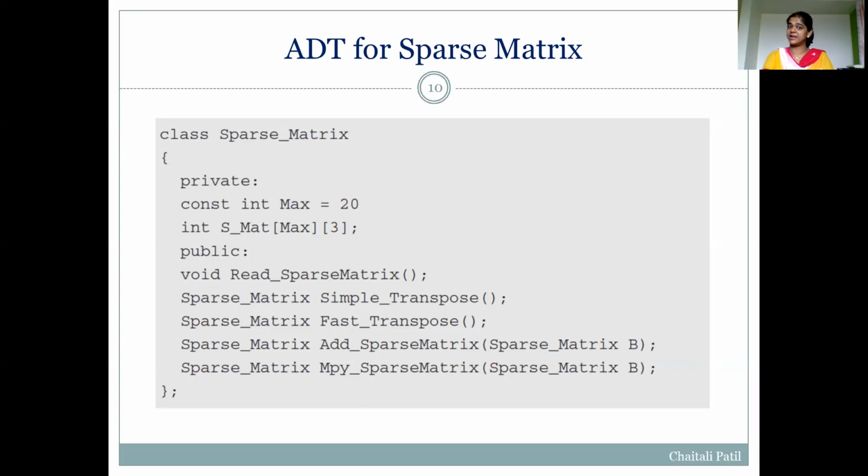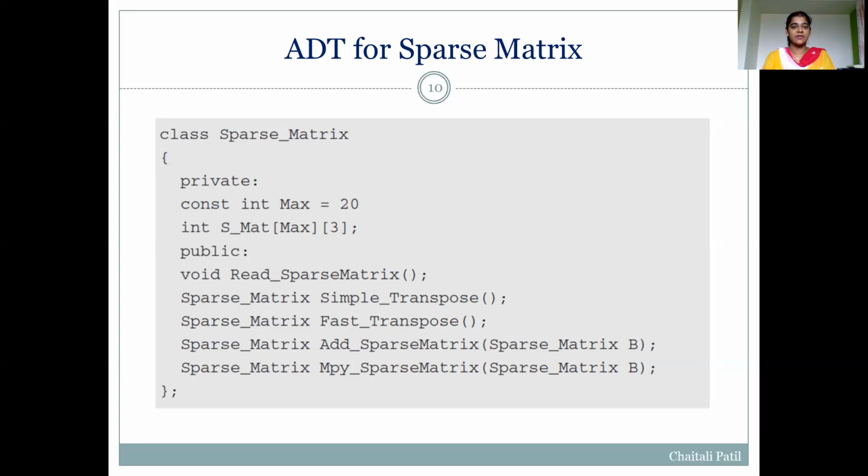Here we are considering a sparse matrix. So in ADT, we focus on which different operations can be performed on a sparse matrix, but how to perform that operation will be hidden.